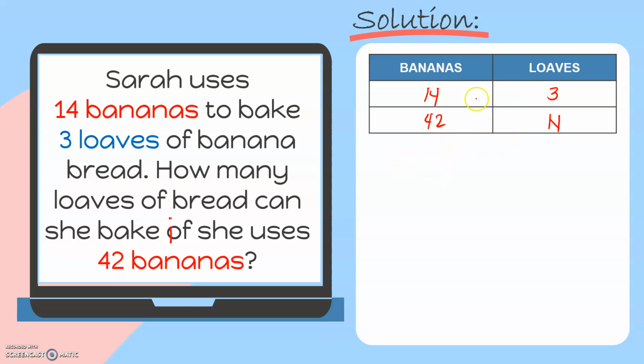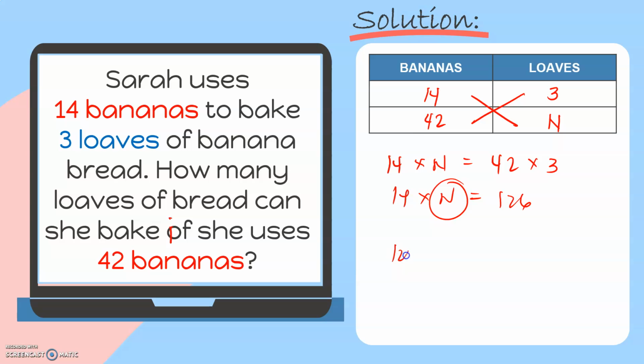Okay, so for us to solve this problem, again, we will use cross multiplication. Let's multiply 14 and n and 42 and 3. We'll have 14 times n is equal to 126. For us to find n, we will just divide 126 and 14. And this will give us 9. Therefore, 9 loaves of bread will be made if Sarah will use 42 bananas.